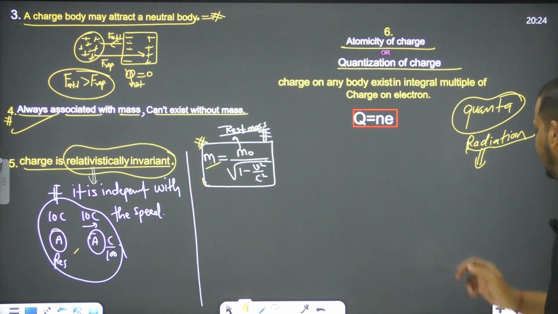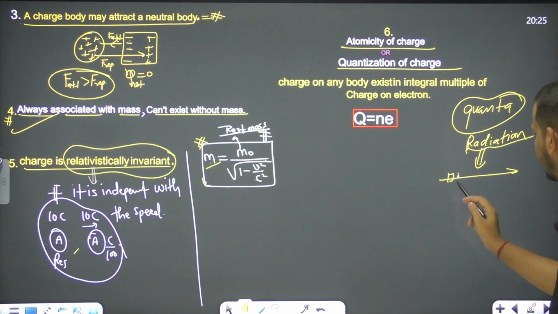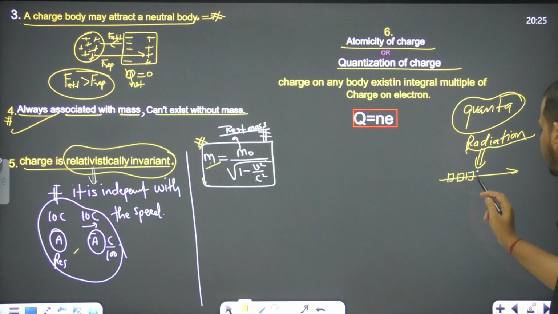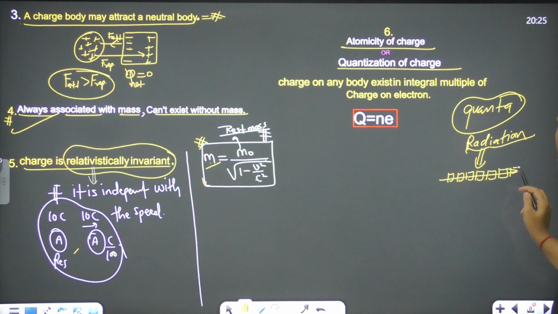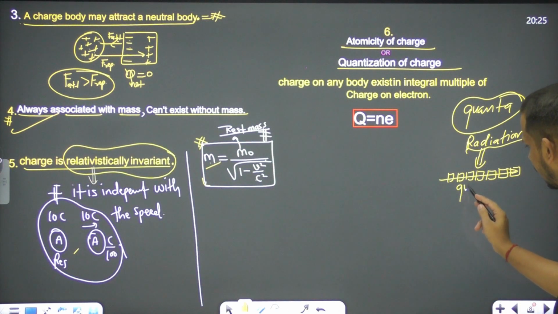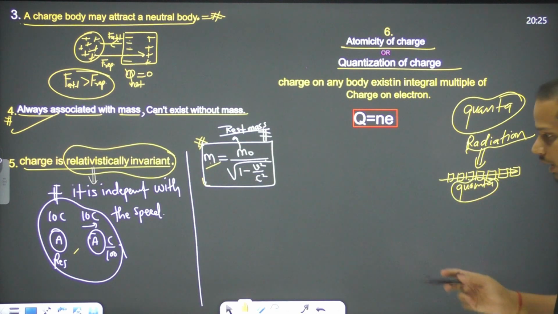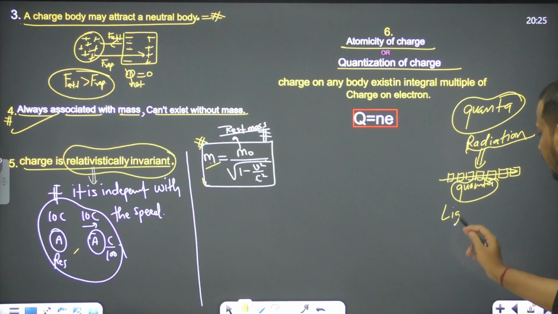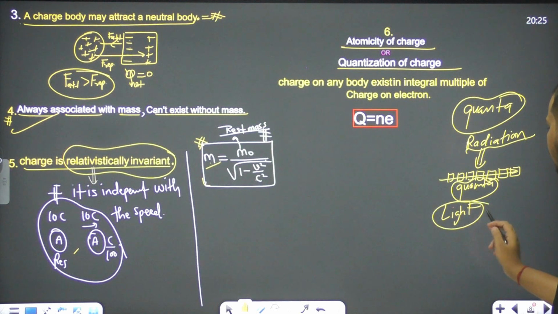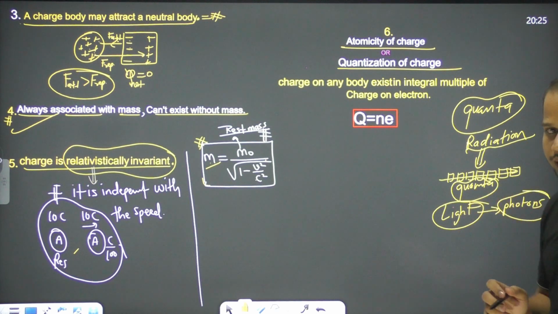In the case of radiation, we say the radiation is moving like this, so there are energy packets moving with the same speed as the radiation. These identical energy packets are called quanta. And if we are just dealing with light, then these particles are called photons. The quanta are called photons, right?